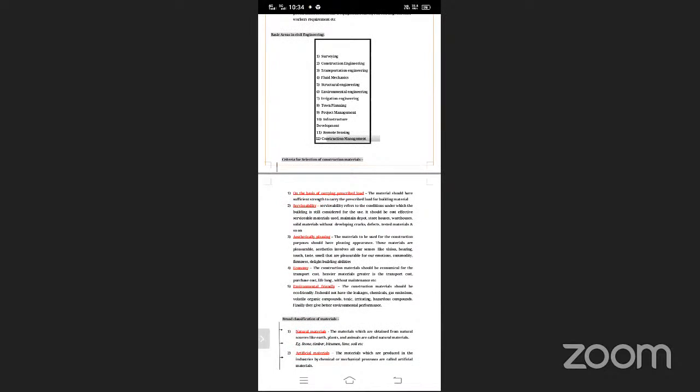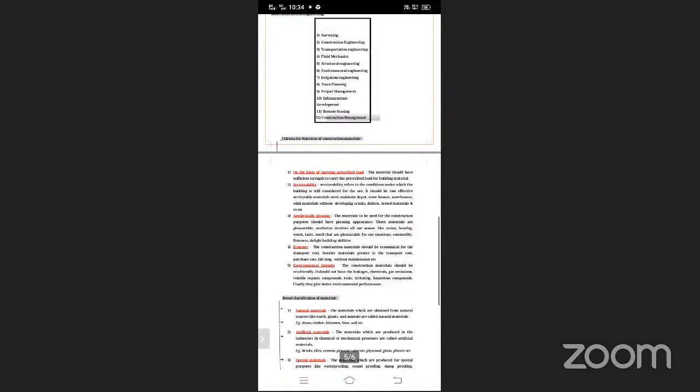So what is the next important point? The criteria for selection of construction material. This is the important point we have to consider. So how do we select the material? On what basis?